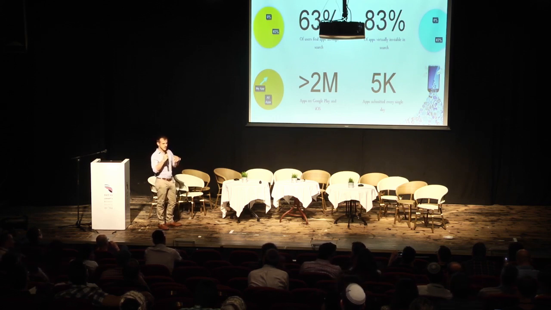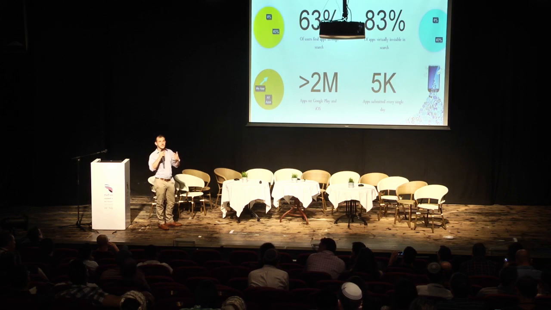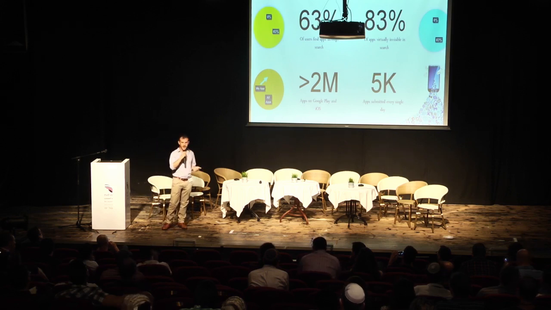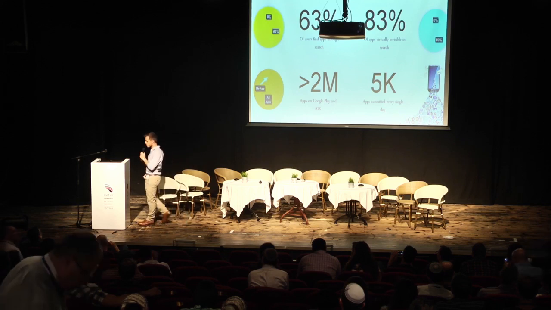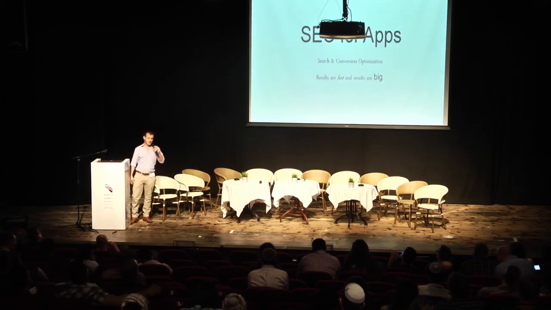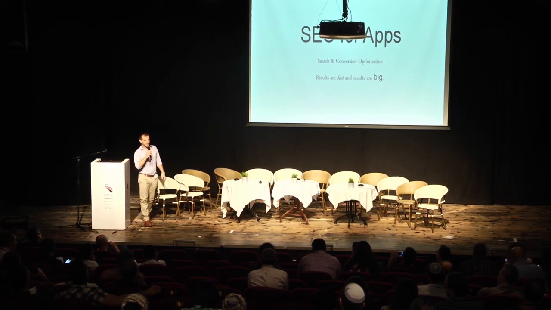In the end of the day, the success of any major application is organic installs. It's the people who are coming to you on their own. With the exception of virality with Flappy Bird and things like that, which nobody can actually bank on, organic is what makes or breaks an app in the end of the day, and App Store optimization is your way to work on that. ASO, App Store optimization, is SEO for applications.